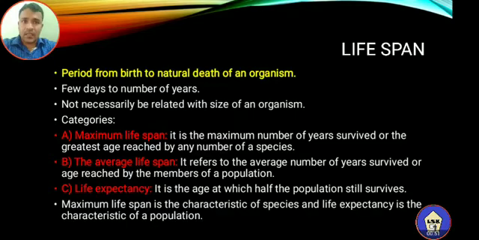Among these, maximum lifespan is a characteristic feature of a species, and life expectancy is a characteristic of a population. This is a very important point. Maximum lifespan is a characteristic feature of a species, an individual, and life expectancy is a characteristic of a population. So this is regarding the lifespan.